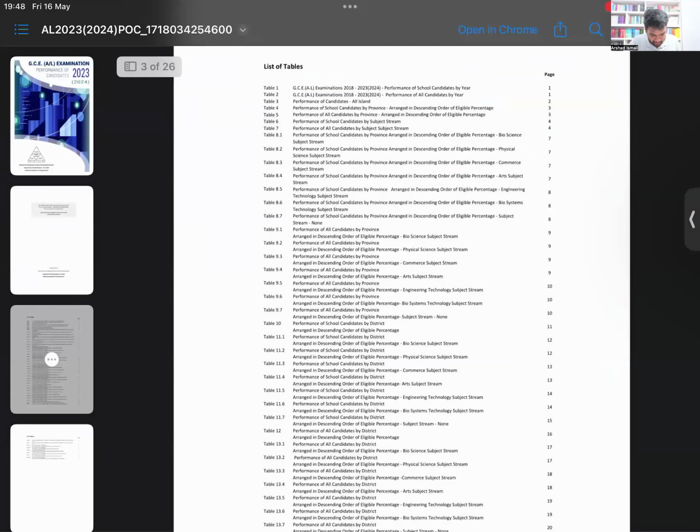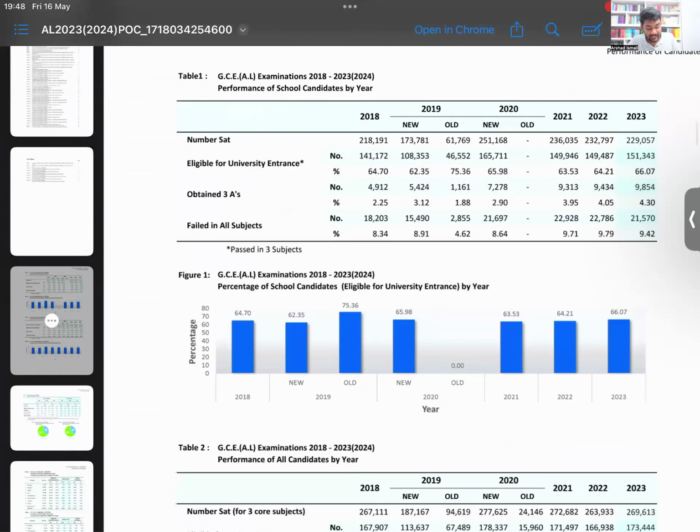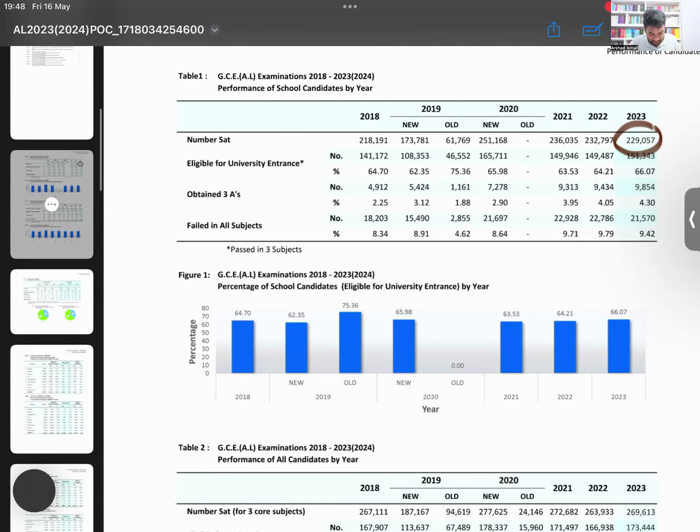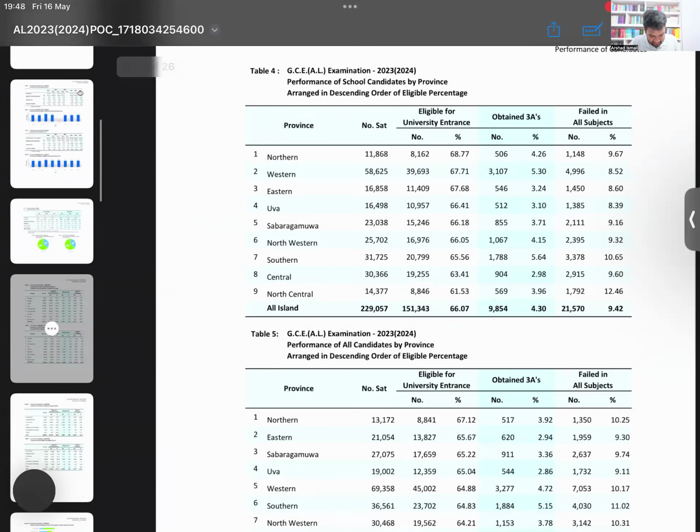If you take 2023, here you have the total number of students who have sat. In 2023, there were 229,000 students. 2024 should also be very similar, it can't change a lot. See, 21, 22, 23, 236, 232. It's very similar numbers. In terms of that, commerce, this is the provinces.